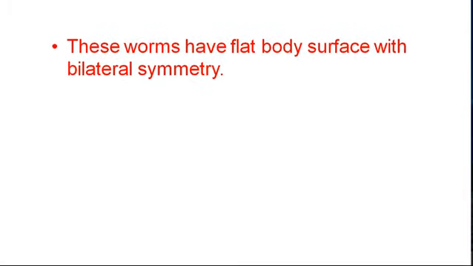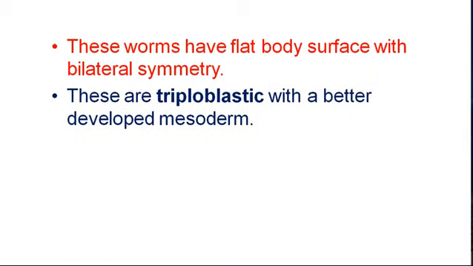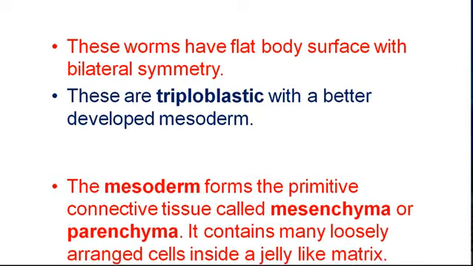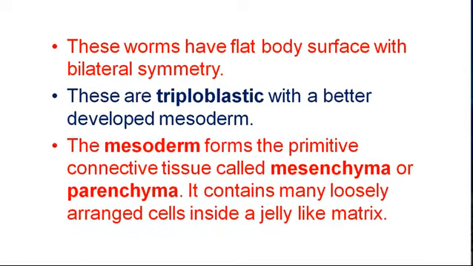Now these worms have flat body surface with bilateral symmetry. The upper and lower part of the body wall become attached together, leaving no space. These are triploblastic with a better developed mesoderm, but the mesoderm is in the form of primitive connective tissue, commonly known as mesenchyma or parenchyma.